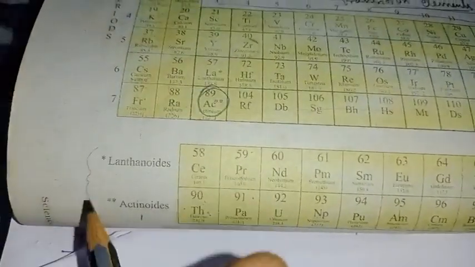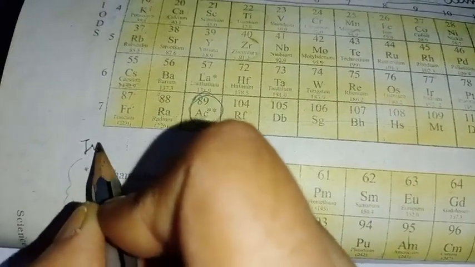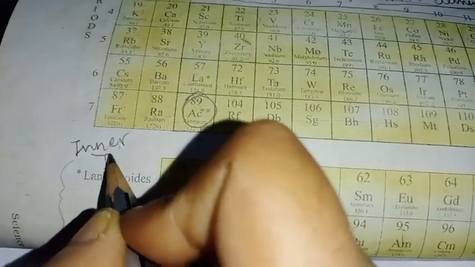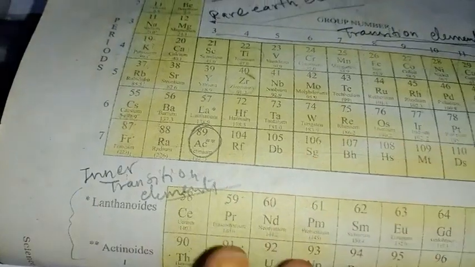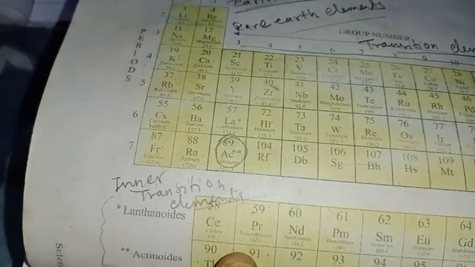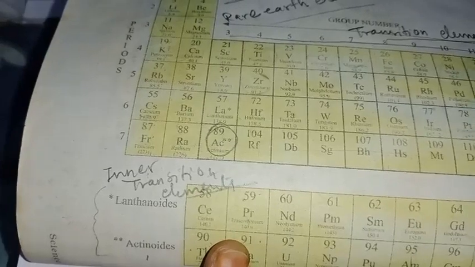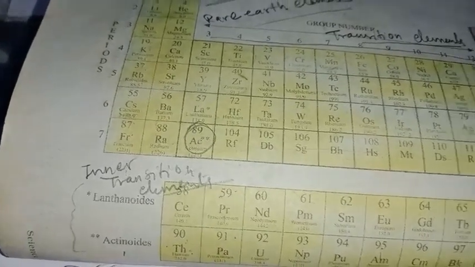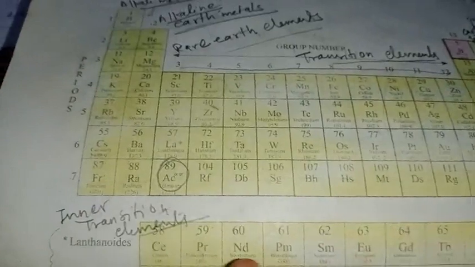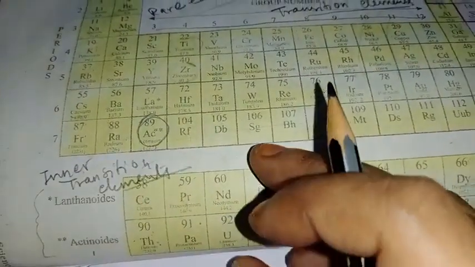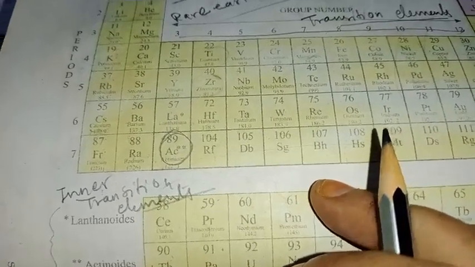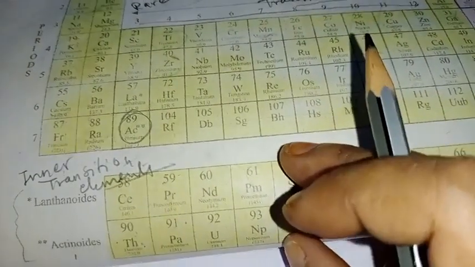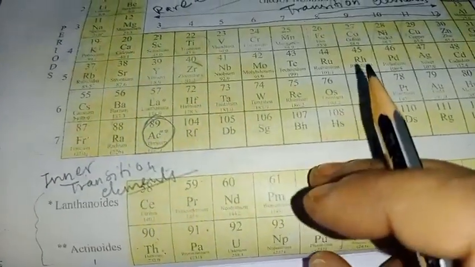Okay, and these collectively are called inner transition elements. Understood? Why they are called inner transition elements is again related to the electronic configuration, and also related to subshells.